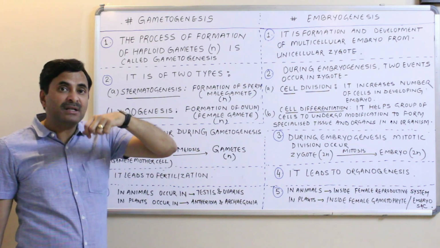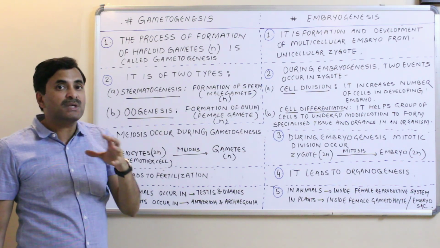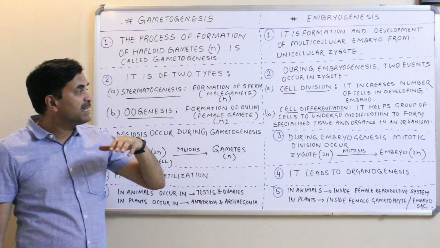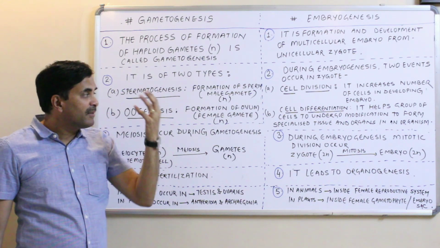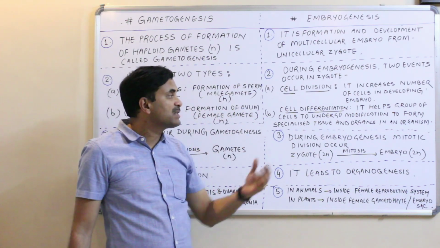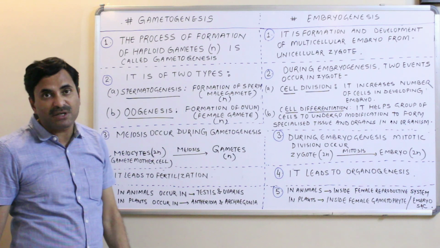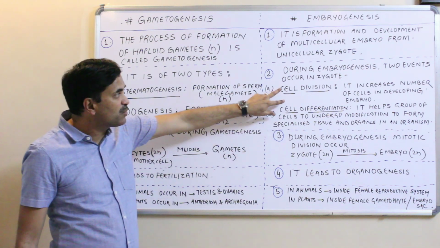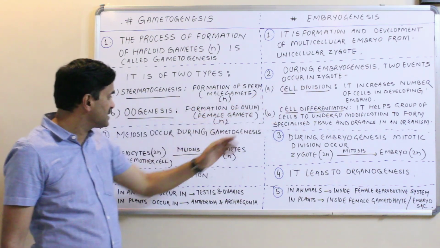In that young one, many tissues and organs are formed. These organs and tissues are formed by the cellular modifications which occur during cell differentiation. Is it clear? So these are the two important events which occur during embryogenesis.